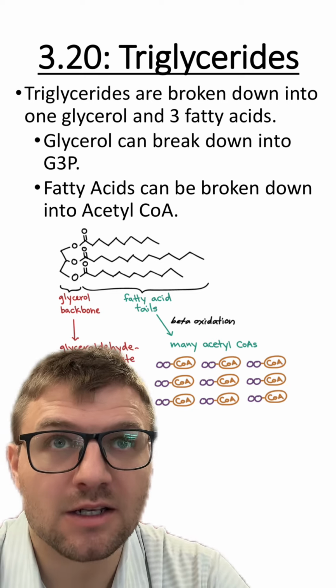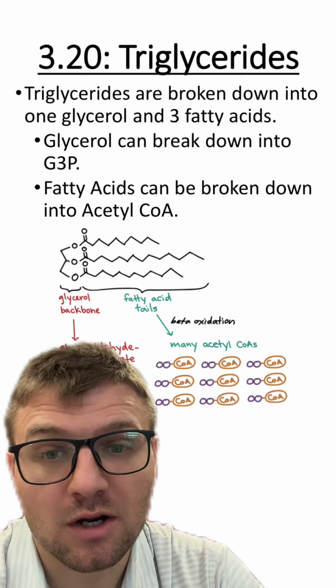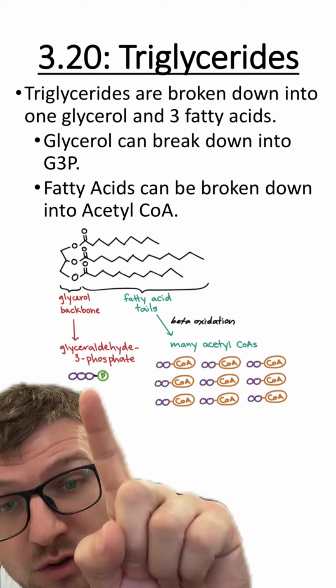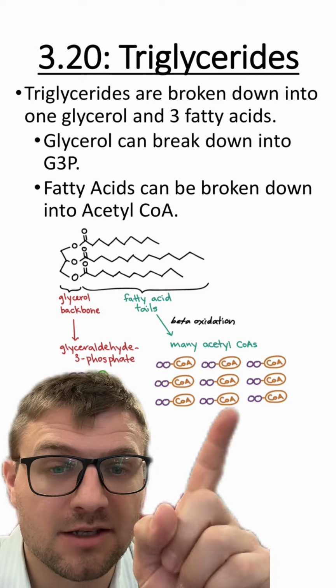So whenever the cell needs more energy and it doesn't have any glucose molecules, your body will start breaking down these fat molecules to fuel the process of cellular respiration by adding in G3P and the acetyl-CoAs.